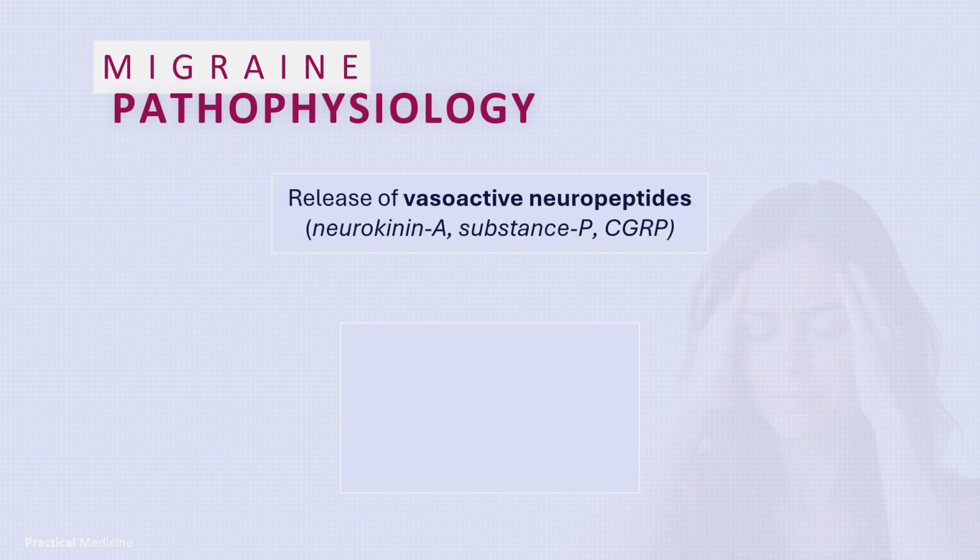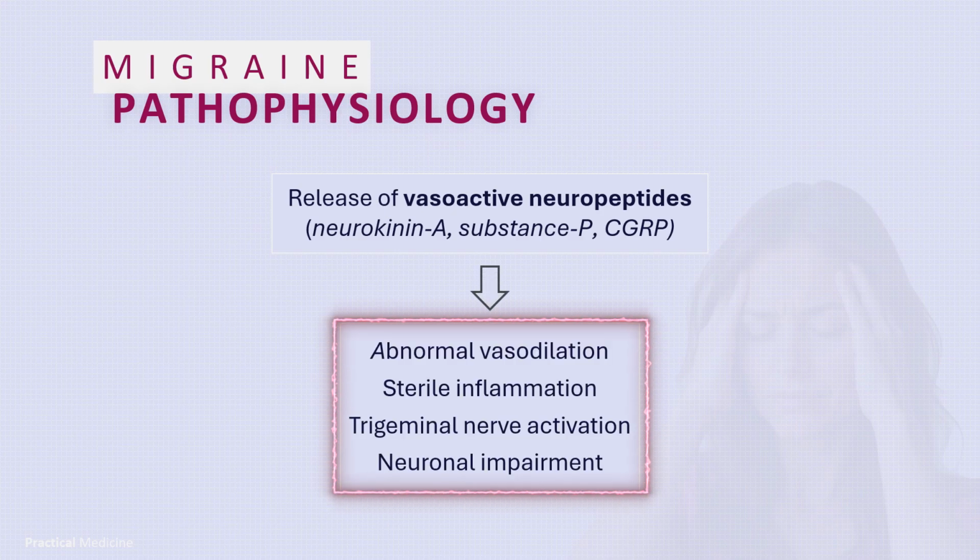What is the pathophysiology? The pathophysiology involves the release of vasoactive neuropeptides, for example, neurokinin A, substance P, and CGRP, all leading to abnormal vasodilation, potential sterile inflammation, trigeminal nerve activation, and neuronal impairment. All this largely mediated by 5-hydroxytryptamine 1 receptor activity.